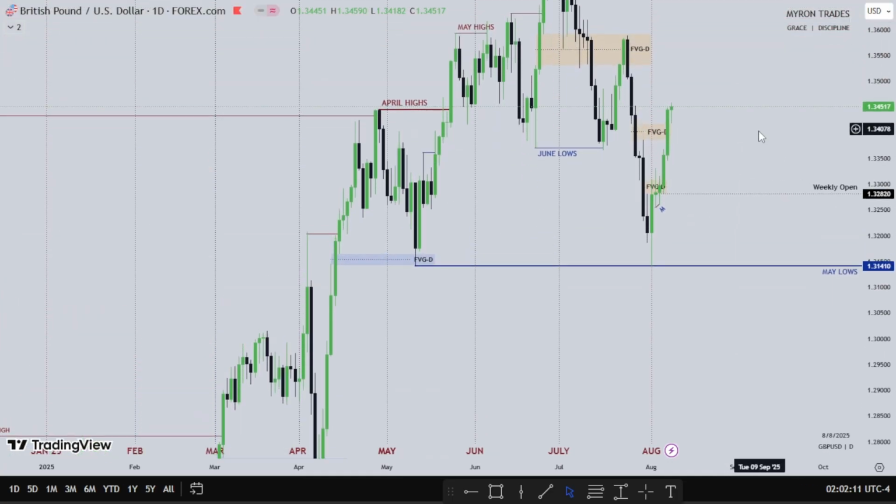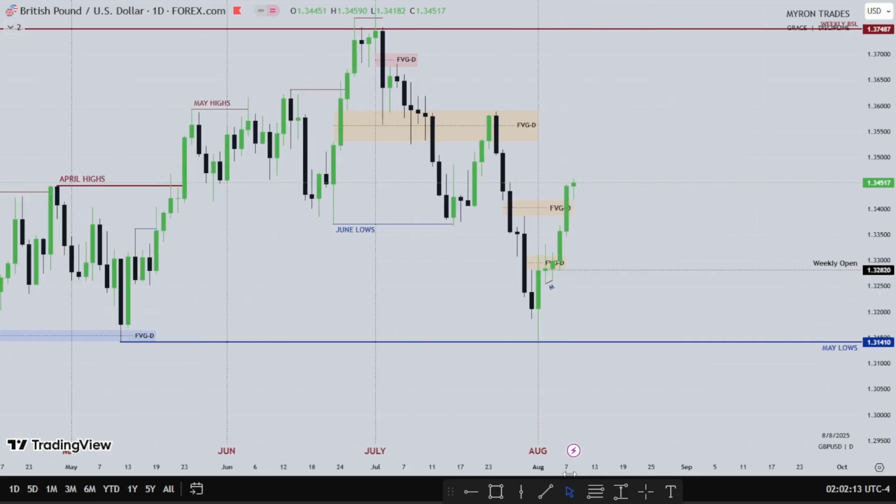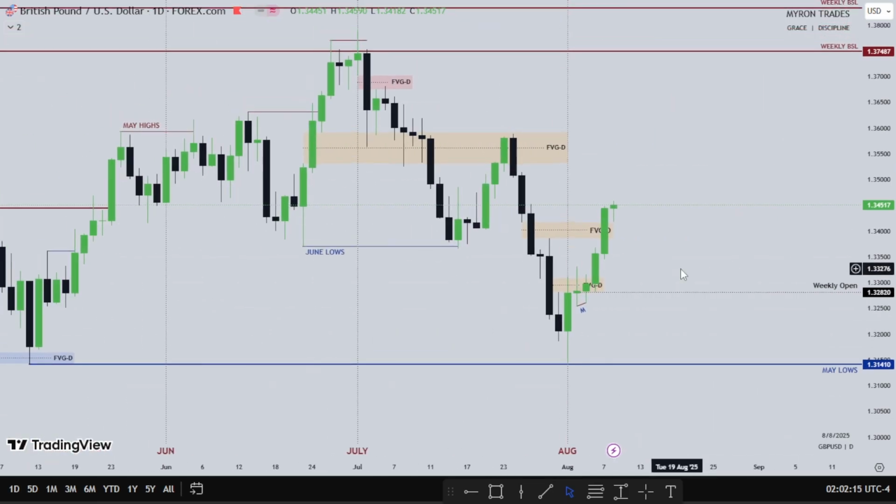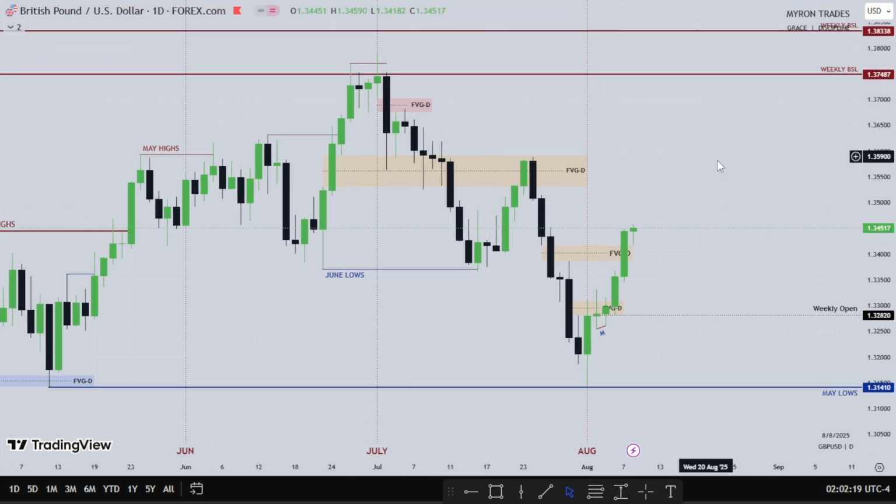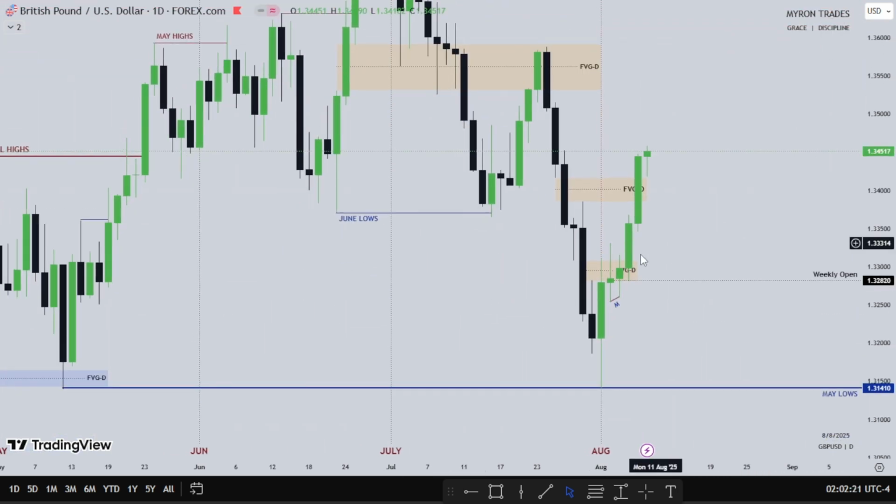what happened for the first week of August. So this is pound USD. Pound USD was really bullish due to it being the only currency that had the main news event for the week, which was on Thursday, and you can see how the news event affected pound. Thursday was really bullish for pound.